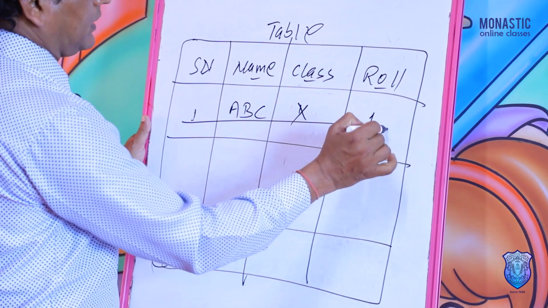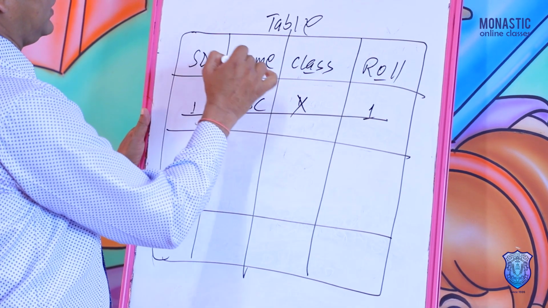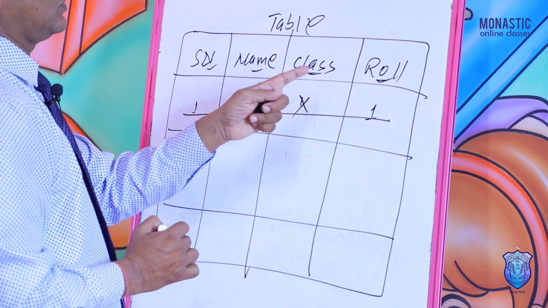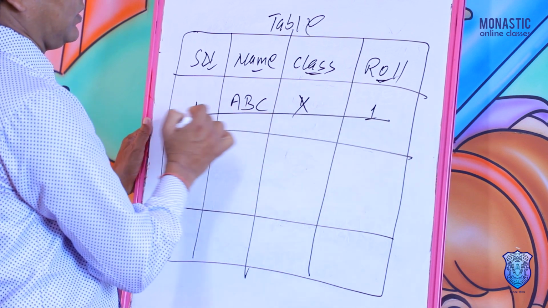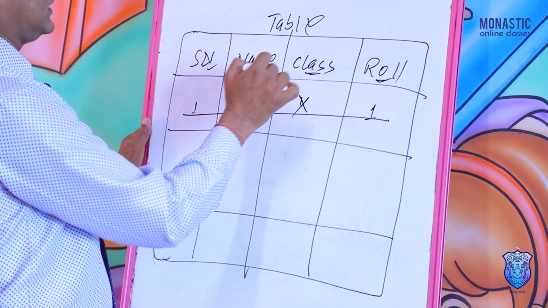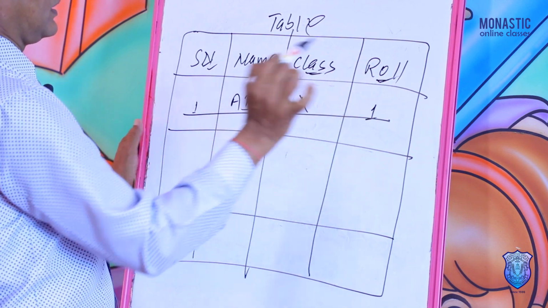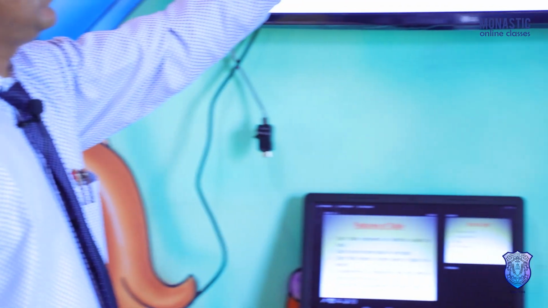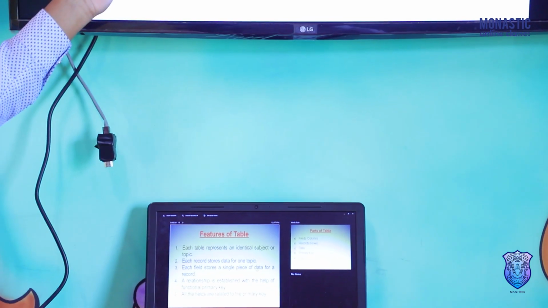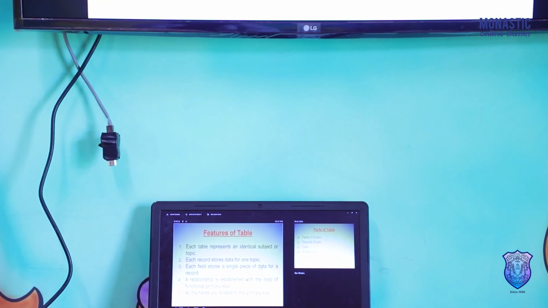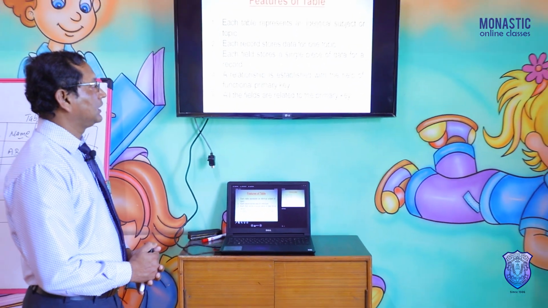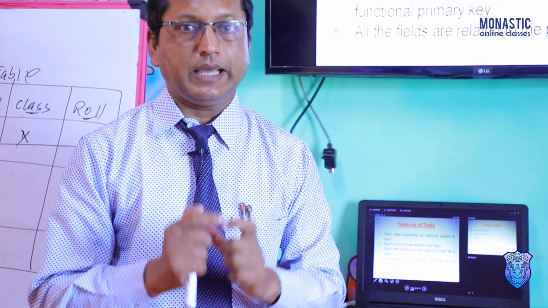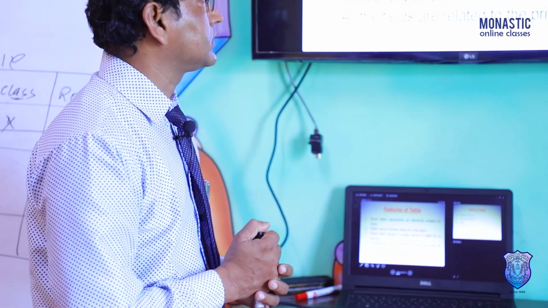These are called records. Different topics address different things: serial number, name, class, roll number. And this is one student's record. So different columns contain the records. Each record stores data for one topic. Each field stores a single piece of data for a record. According to the different fields we enter the data, and that completes the record.